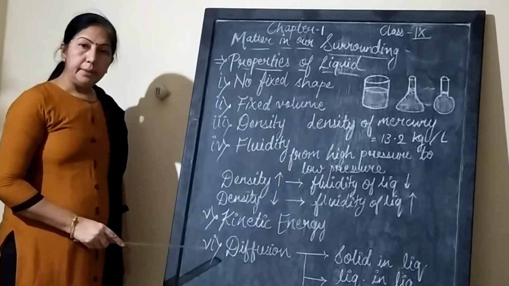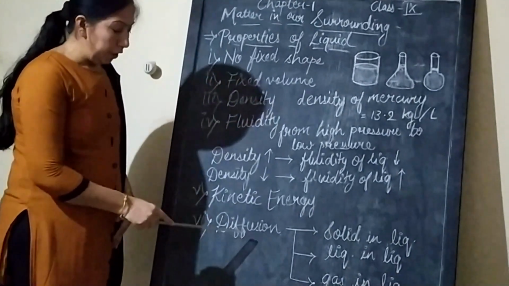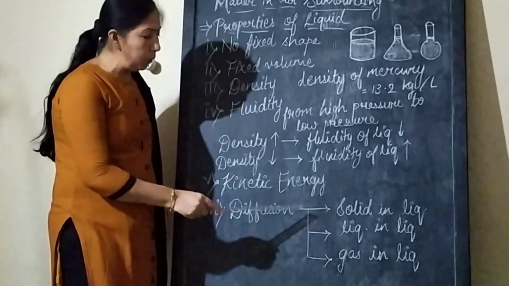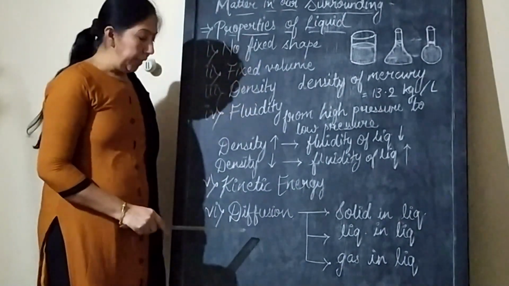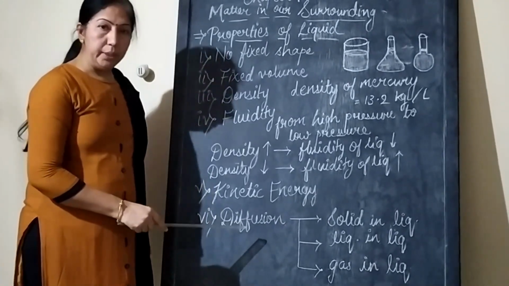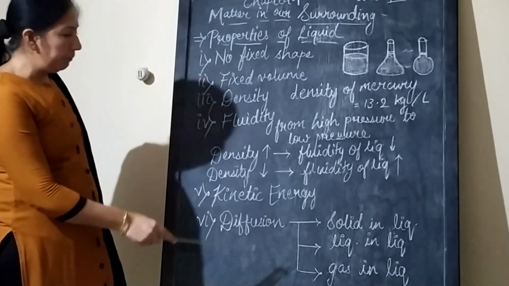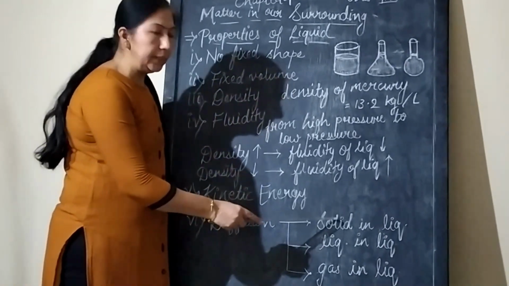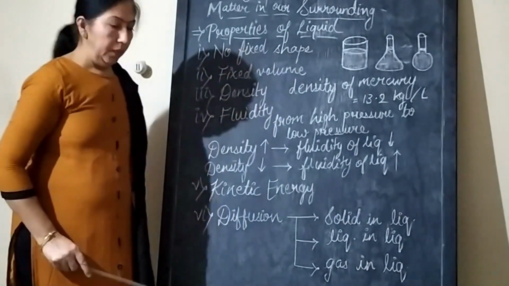Sixth property, that is diffusion. Diffusion means flow of particles from higher concentration to lower concentration, which depends upon the volatility of the liquid. Now there are 3 types of diffusion. First, solid in liquid.